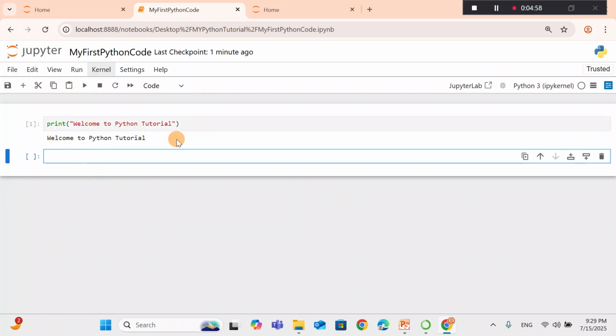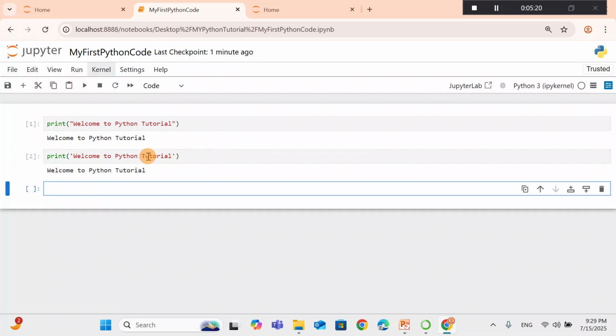So welcome to Python tutorial will be displayed. Anything in the double quote or in a single quote will be displayed. You can alternatively use a single quote. The output is the same.